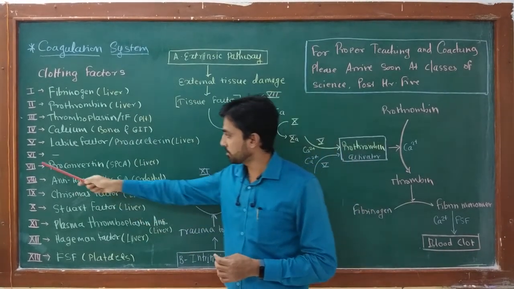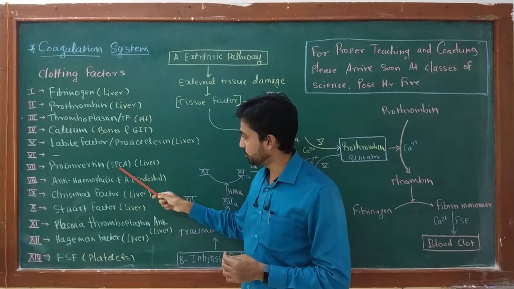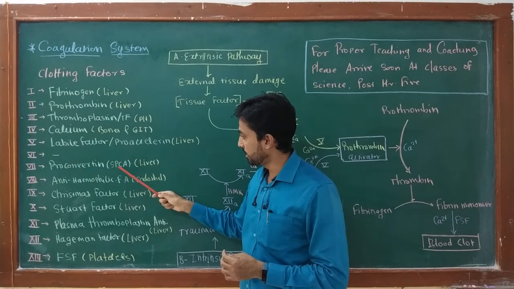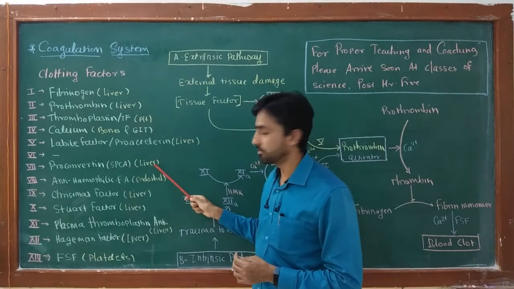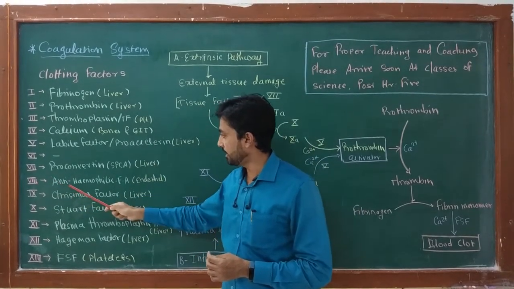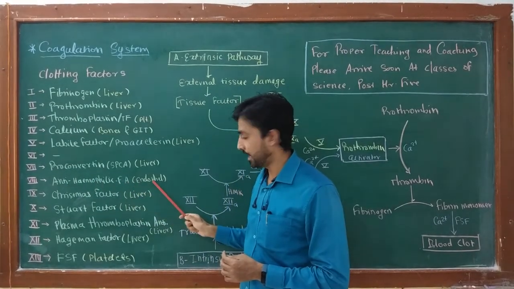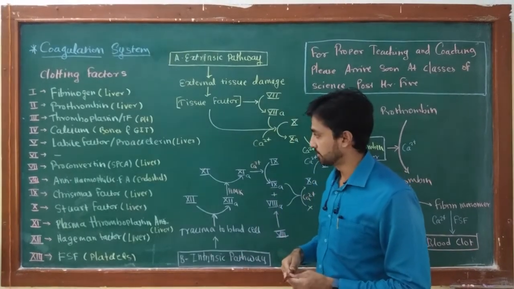Now factor number 7 is proconvertin, also called as SPCA, means serum prothrombin conversion accelerator. This is produced by liver. Then factor number 8 is anti-hemophilic factor A, which is produced by endothelium or wall of blood vessels.